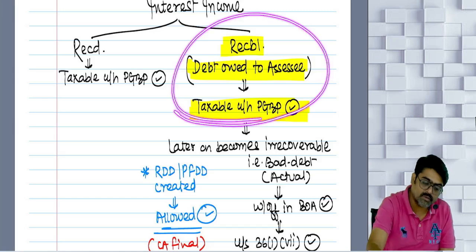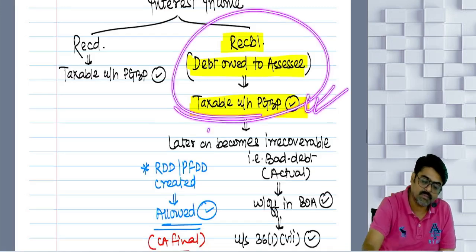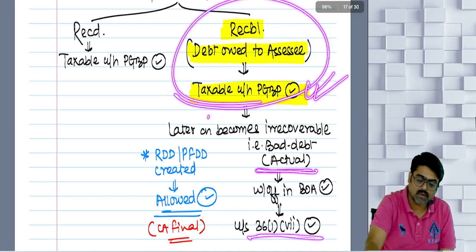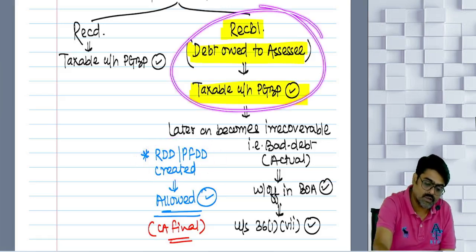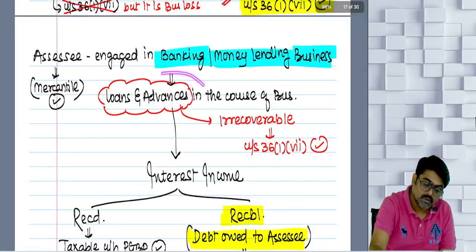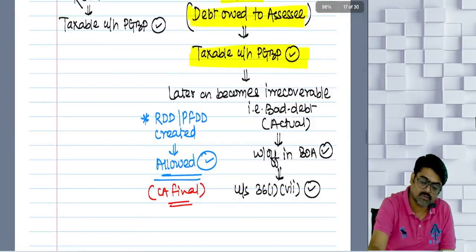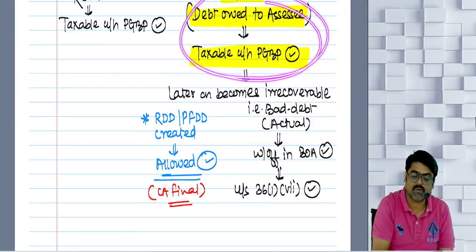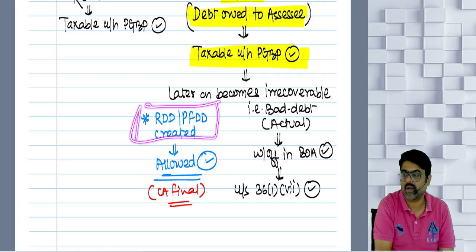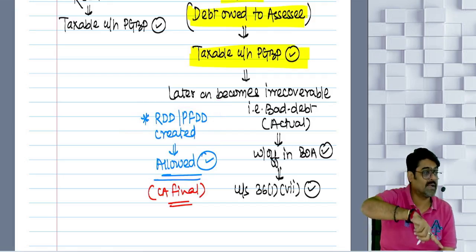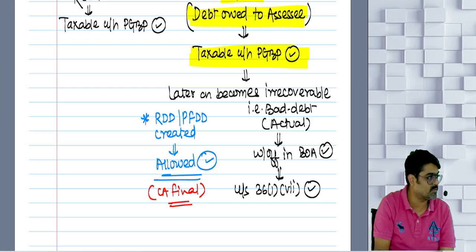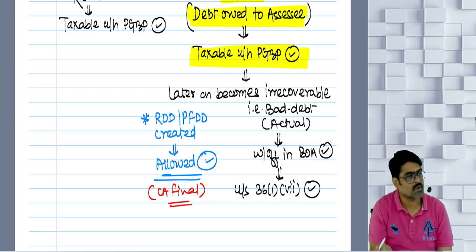Out of this interest receivable, out of this PGBP income, if some becomes actual bad debt, it will be allowed as a deduction. And sometimes they will create a provision for bad and doubtful debts for these loans and advances, as well as for the interest which was recoverable. That provision will be allowed to them under clause 7A. Unlike other assessees, they will not be denied the deduction. They will get the deduction for provision for bad and doubtful debts, but under a different clause that you learn in CA Final.